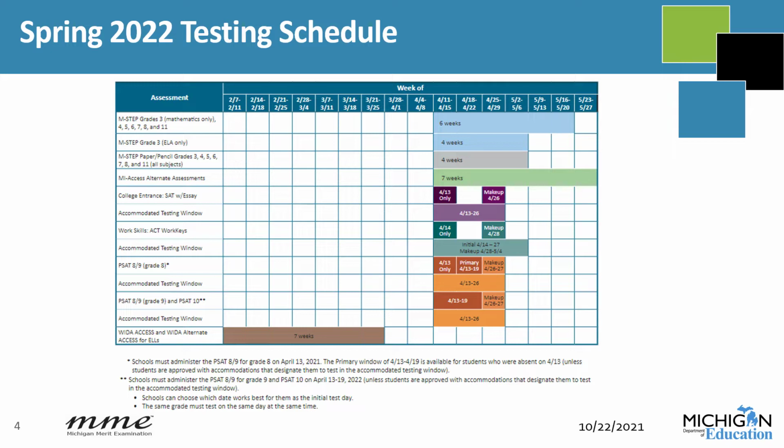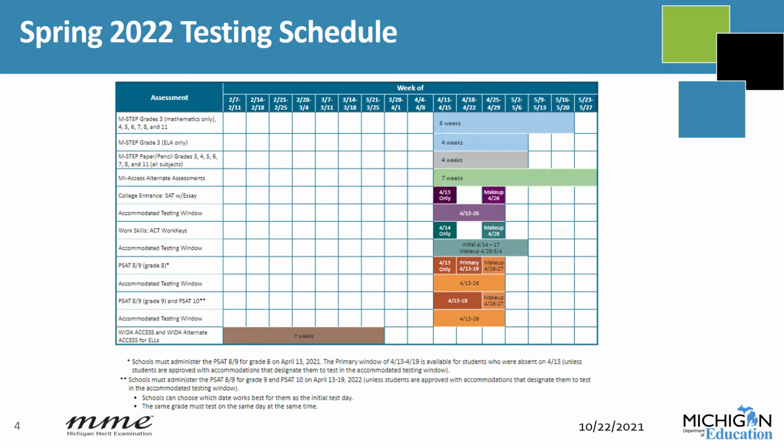The SAT with Essay will be administered on Wednesday this year, that is April 13, 2022. The ACT WorkKeys will be administered on Thursday, April 14, 2022. Both assessments are pencil paper assessments. Administrations of the ACT and College Board assessments at other times are at the discretion and expense of the district or school and do not take the place of the April school day administration.